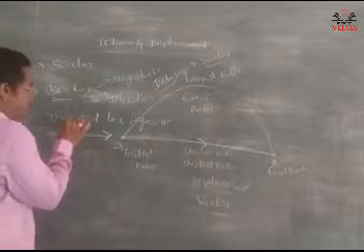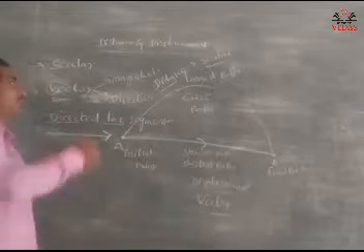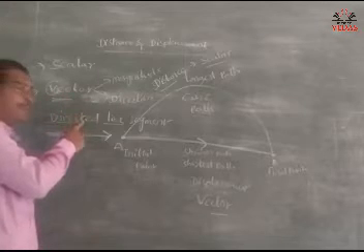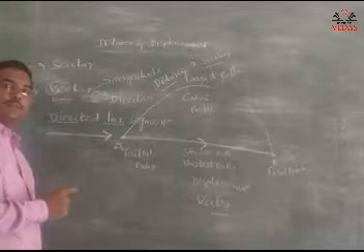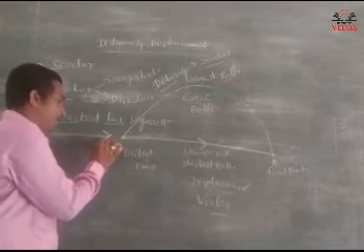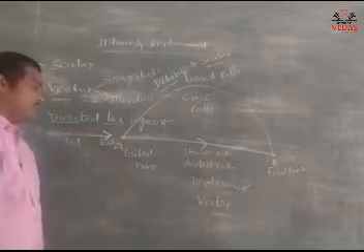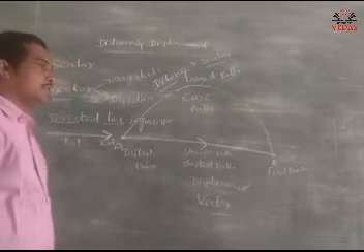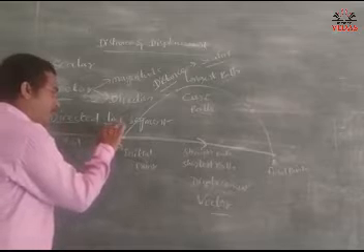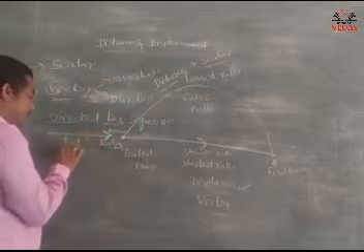This is called a directed line segment. The symbol of a vector is denoted with a directed line segment. This directed line segment has two parts. One is the head and the second one is the tail. Head and tail. So this head is called the arrow, and this one is the straight line.